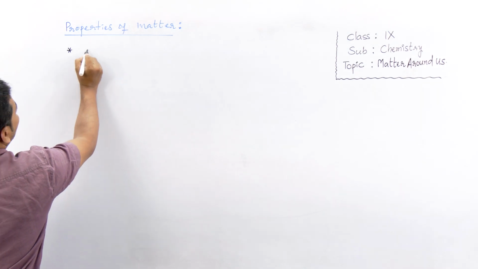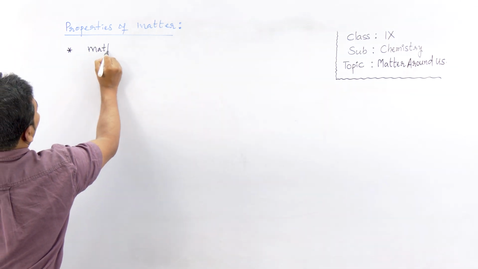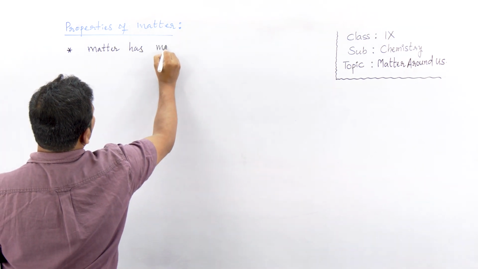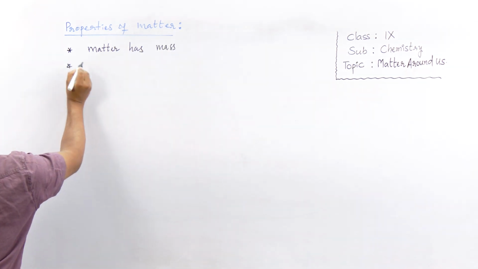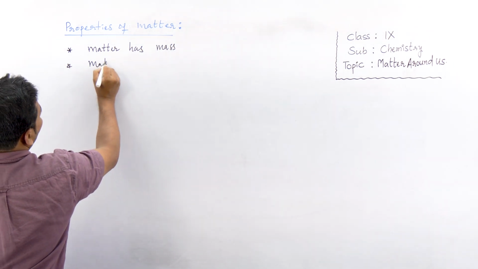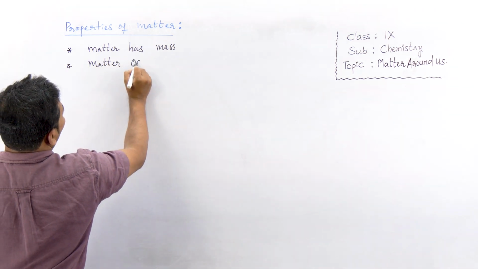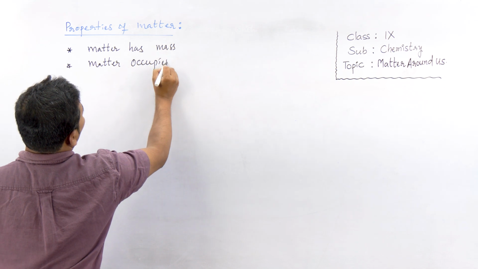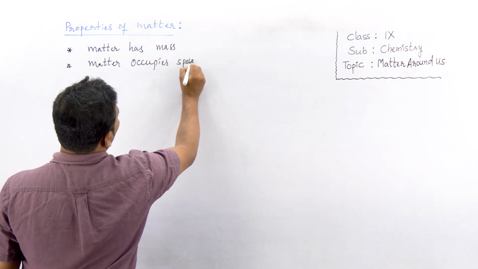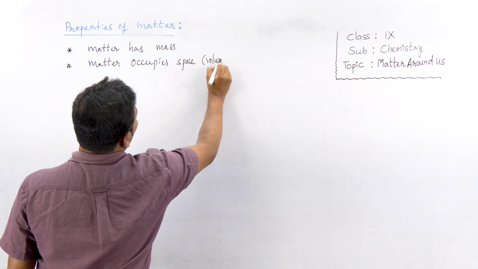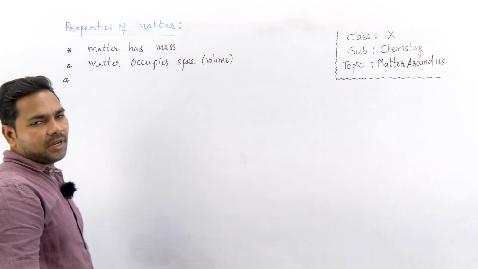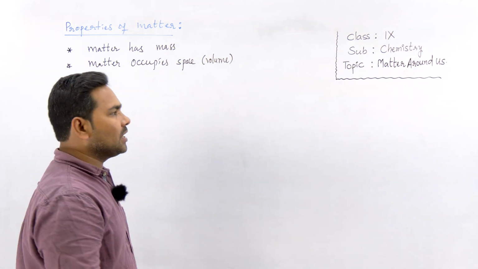First one, matter has mass, as we discussed now. Matter occupies some space, which we consider the volume of the matter. Then what other properties does a matter generally have?